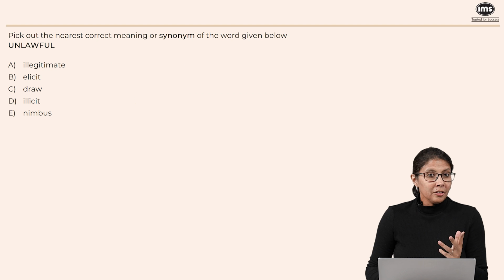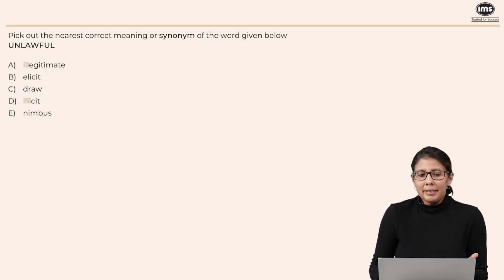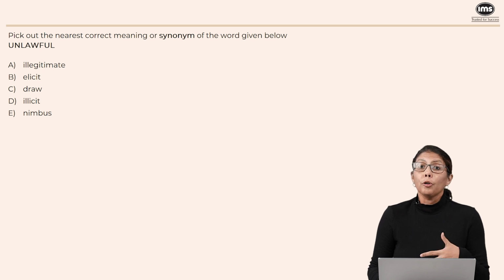Now here we have to pick out the synonym of the word unlawful. I thought this question was slightly complicated because there are some options which are very close. First of all, when we say unlawful, it obviously means something that is against the law or is not authorized by law. So the first option here is actually pretty close.